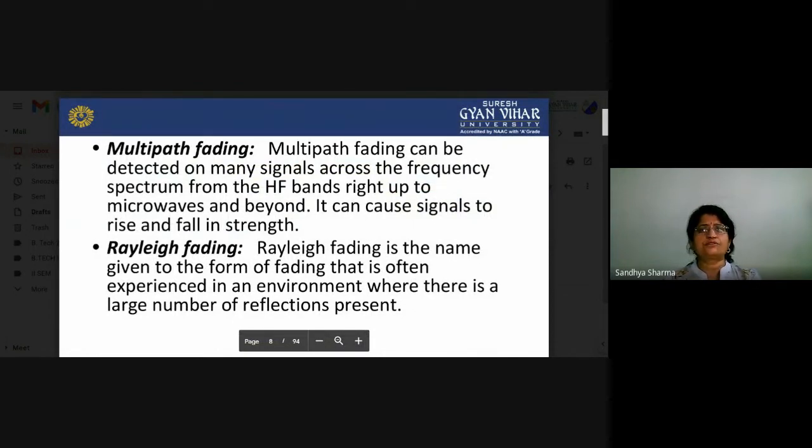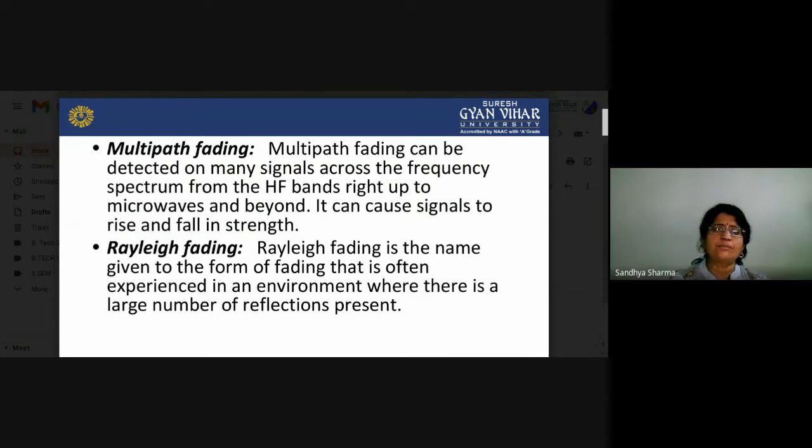So, first of all, we will see that generally fading may be divided into two parts: multipath fading and Rayleigh fading. Multipath fading can be detected on many signals across the frequency spectrum, from the HF bands right up to microwave and beyond. It can cause signals to rise and fall in strength.